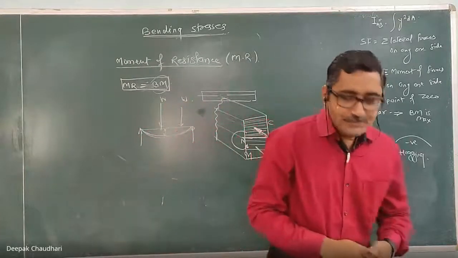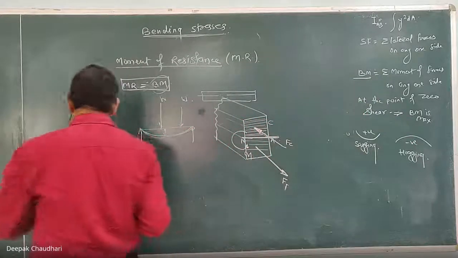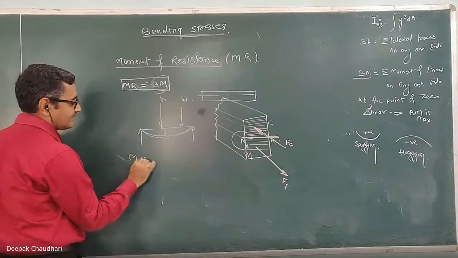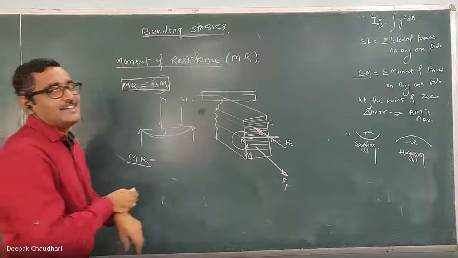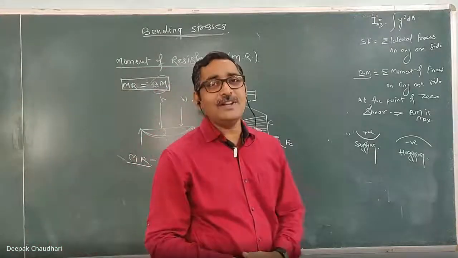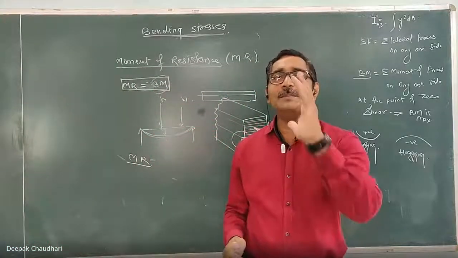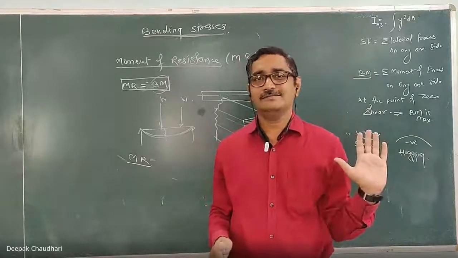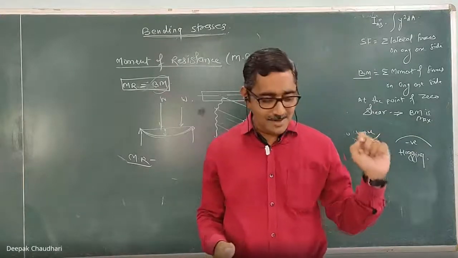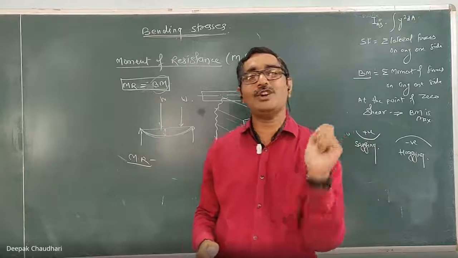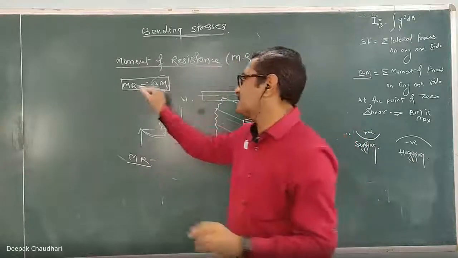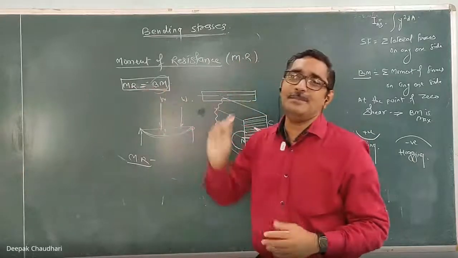The last definition: moment of resistance is nothing but the maximum permissible bending moment on the cross section. Moment of resistance is equal to the bending moment.